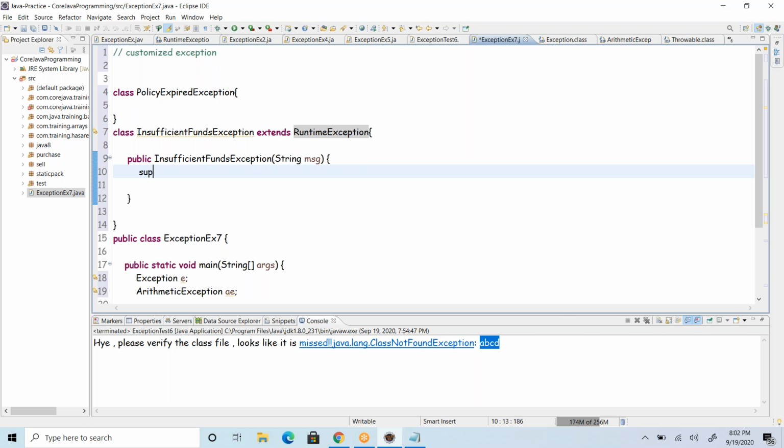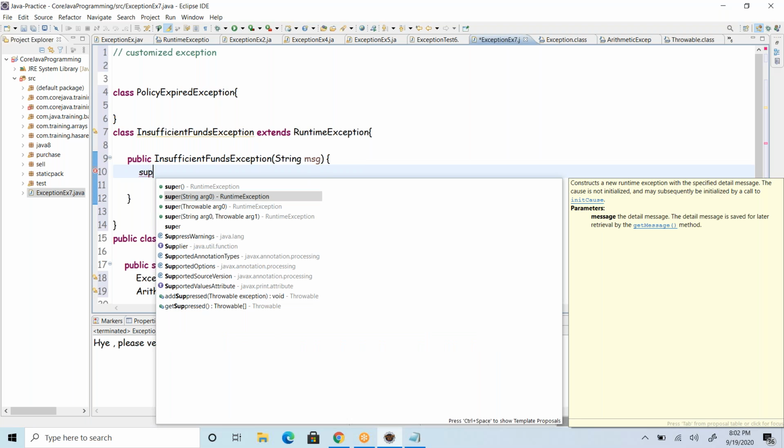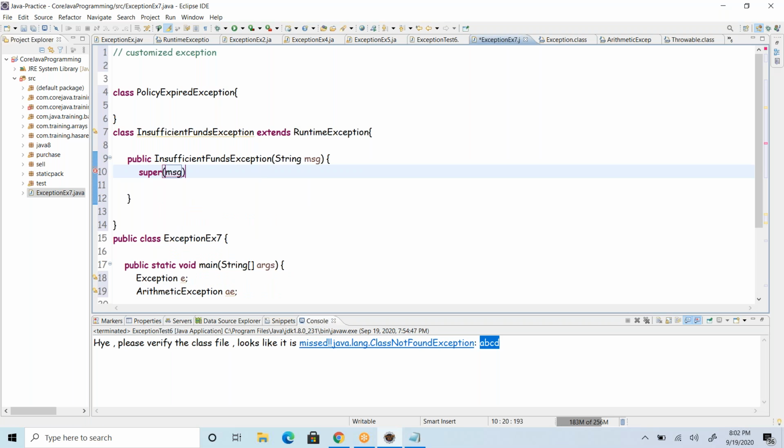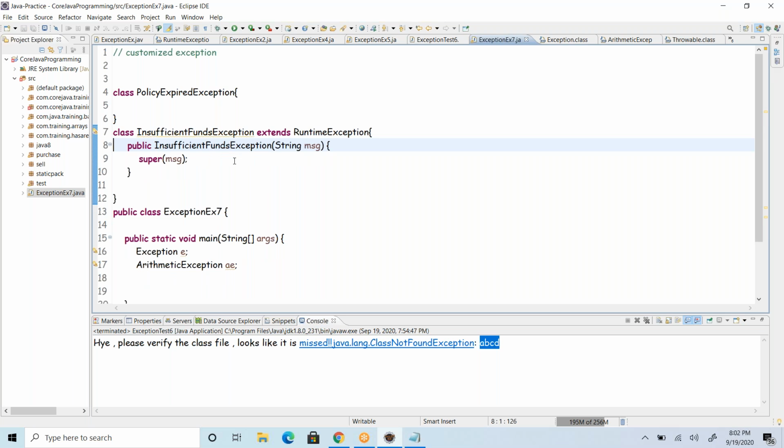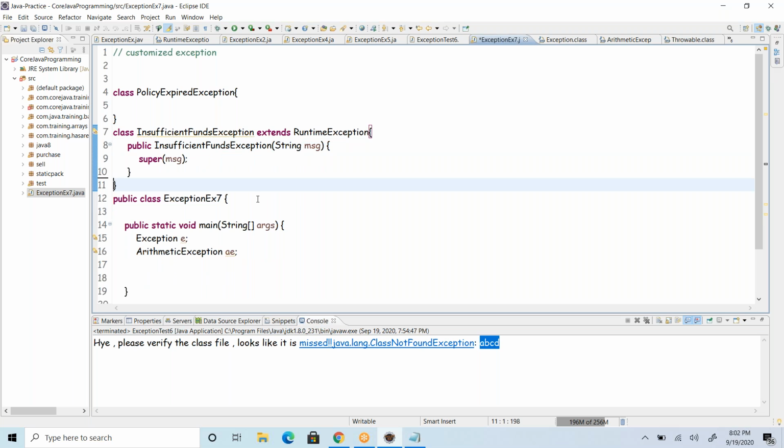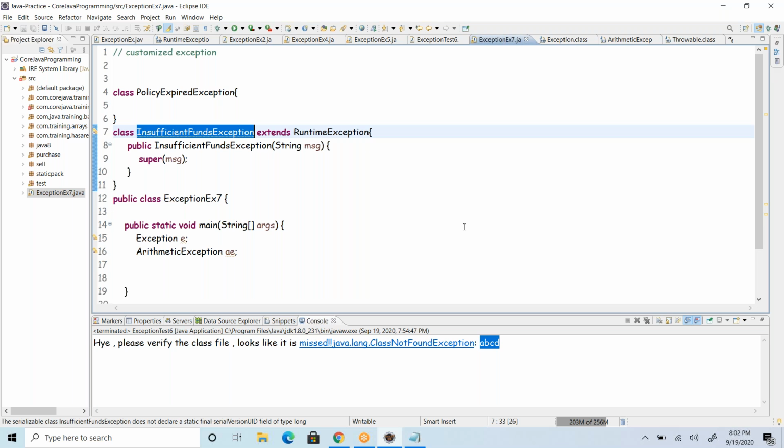So what we have to do to create a customized exception is simply call the super. That's all we'll have to do. The way the existing arithmetic exception and others do it, in the same way we'll have to do it. Okay, so this is the exception that I have created, the customized exception.